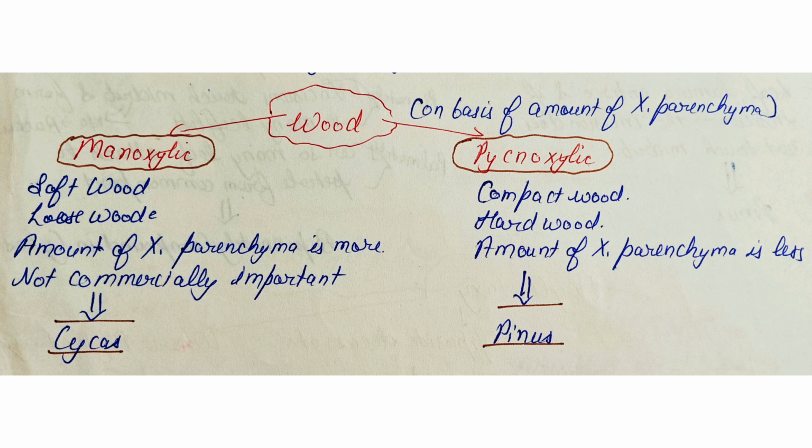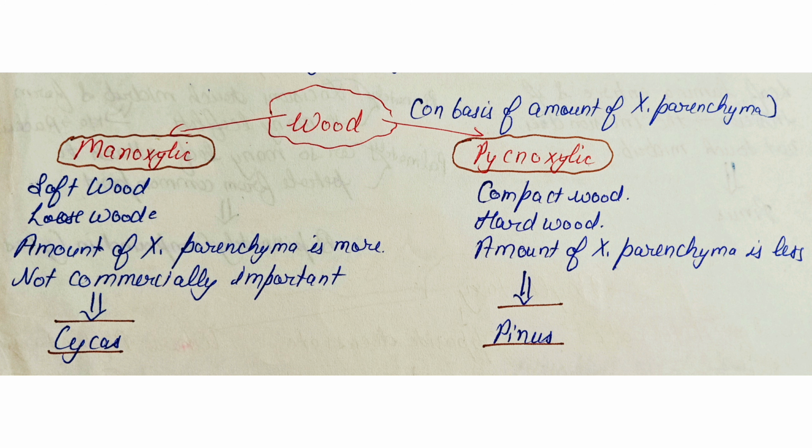Due to the secondary growth, the wood formation is seen in gymnosperms. On the basis of the amount of xylem parenchyma, the wood may be manoxylic or pycnoxylic. Manoxylic wood is the soft wood, and due to the large amount of xylem parenchyma, it is loose wood. The amount of xylem parenchyma is more, so this wood is not commercially very much important. Manoxylic wood is seen in Cycas.